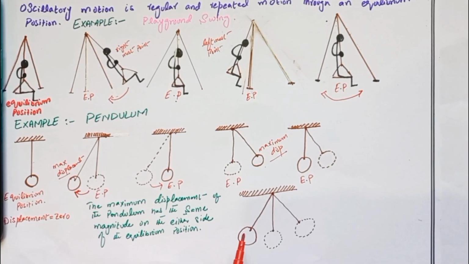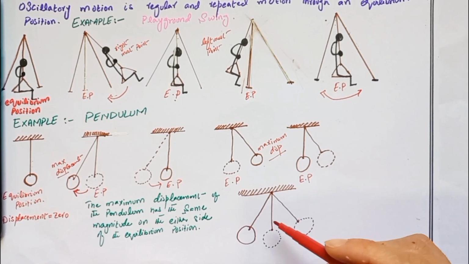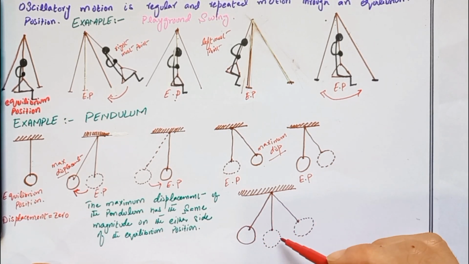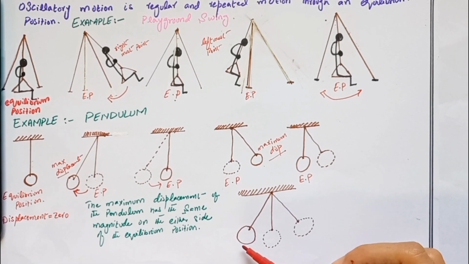For the pendulum to complete one oscillation, it has to travel back and forth through every point of the swing to the position that it started from. For example, if we observe one complete oscillation of the pendulum from its maximum displacement to the left, we would watch the pendulum move from the equilibrium position to the right until it reached the rightmost point. Then we will watch it change direction. When it changes direction, it moves back through the equilibrium position.